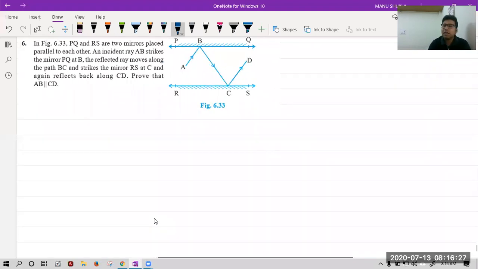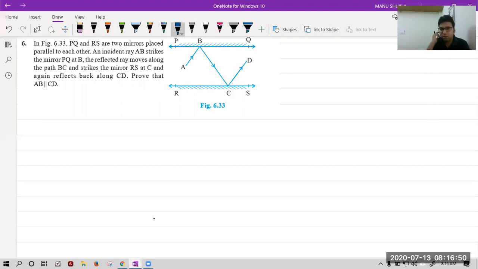Now, let's see question number 6. As I told you at the start of the chapter, this chapter is very helpful to understand the motion of light, ray optics. So that will be used now. We have studied the laws of reflection in class 7th and 8th science. Let me discuss those laws with you first of all.